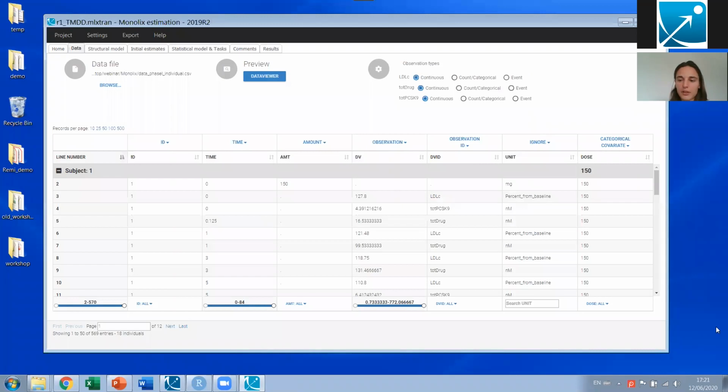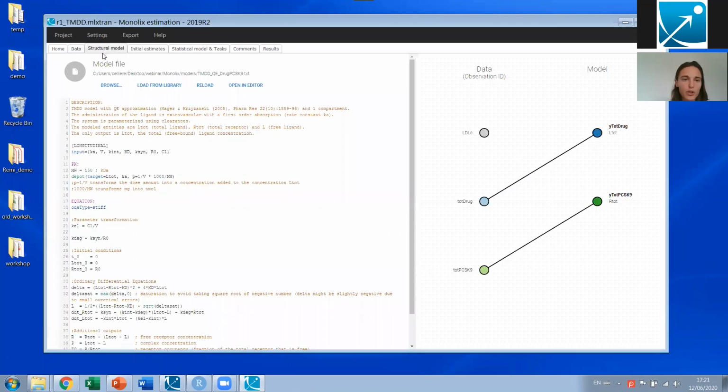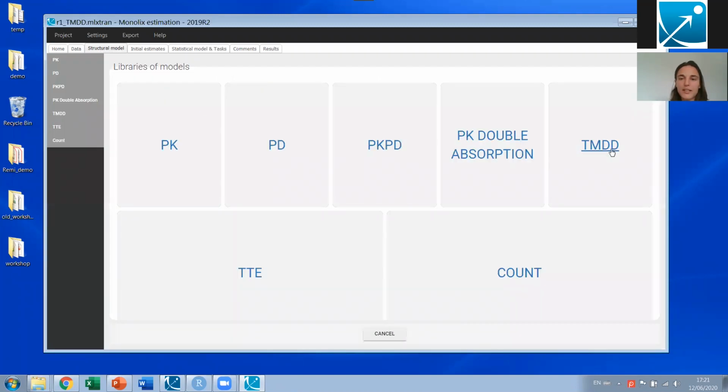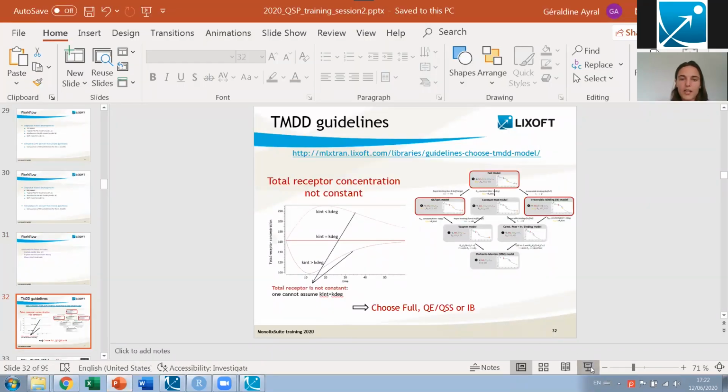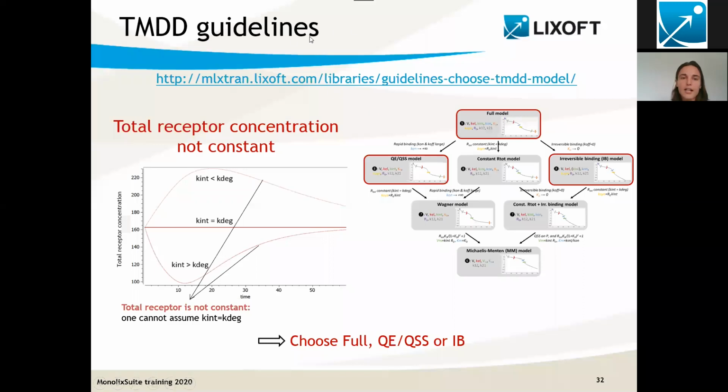So I'm gonna click next. So next I have set up the structural model, and actually we have this nice library of TMDD models available. So I have just picked a model from the library. And to choose which model to choose, what I have done is to go to the online Monolix documentation, where we have guidelines for TMDD modeling.